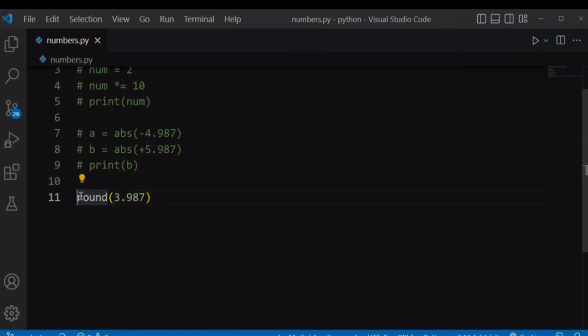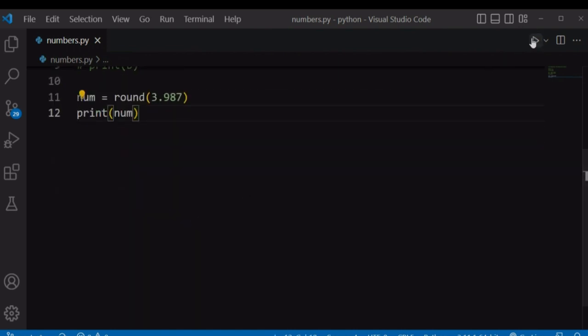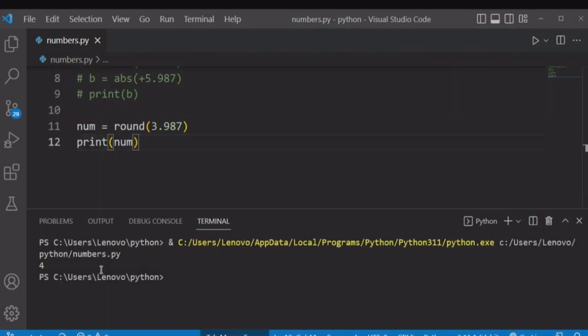So if you store this in a variable num and print this num onto the screen, run our file, it has returned 4 because this 3.98 rounds off to 4.